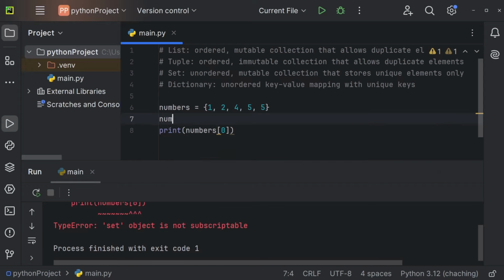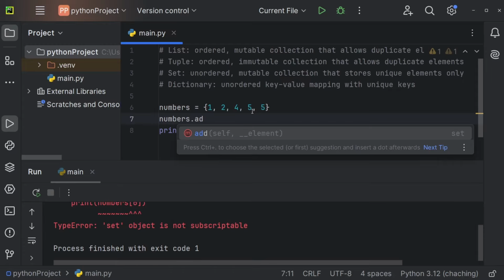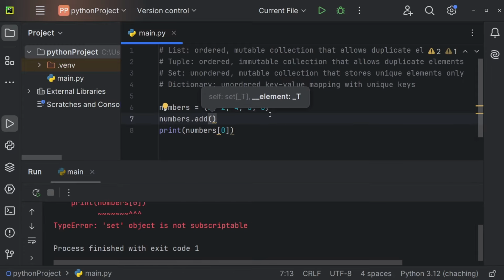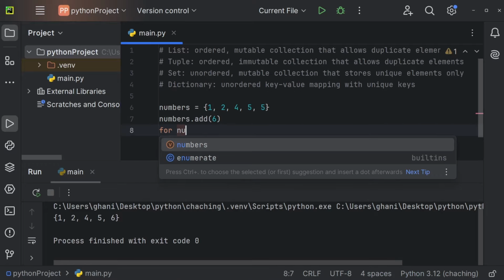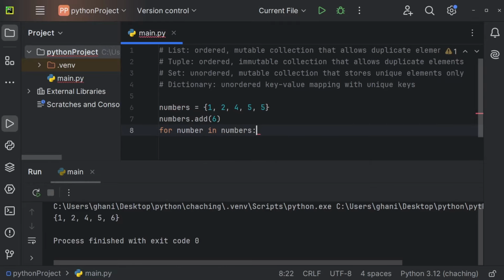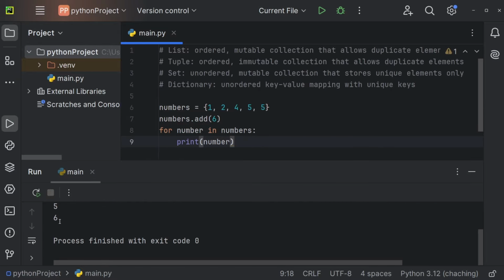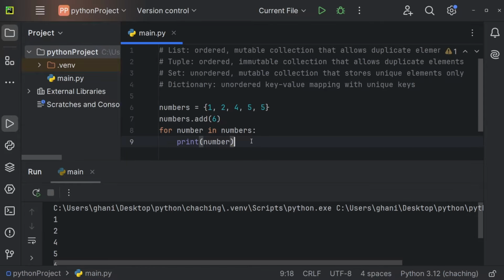But we could add a number to a set. So we could say numbers dot, and in this case we have to use the add method. And now we could, for example, add the number 6. Since we do not have the number 6 yet, this should get added to our numbers set. Let me print this, and you can see we're now having 1, 2, 4, 5, and 6. If you wanted to access all of the individual elements, you could use a for loop. So I could say for number in numbers, print number. And this will just iterate over this numbers set and output one number after another. So 1, 2, 4, 5, 6. And that would be a way to output all of the numbers without accessing their index.